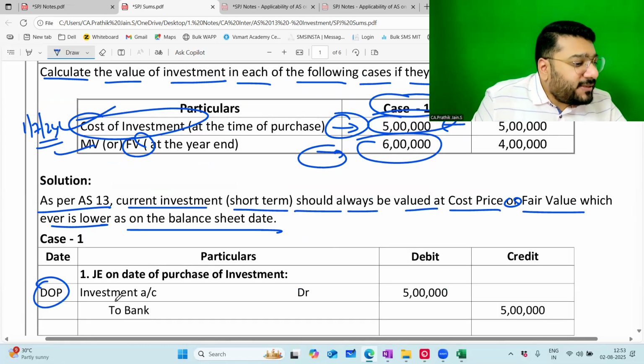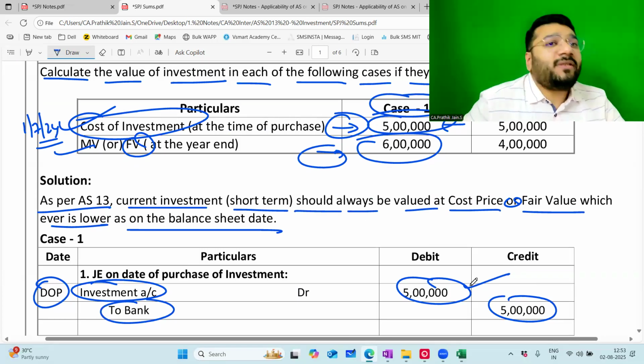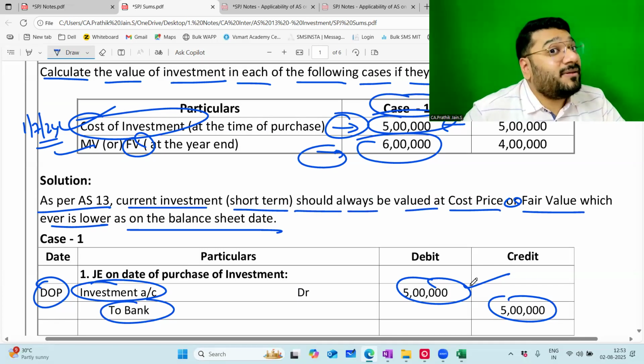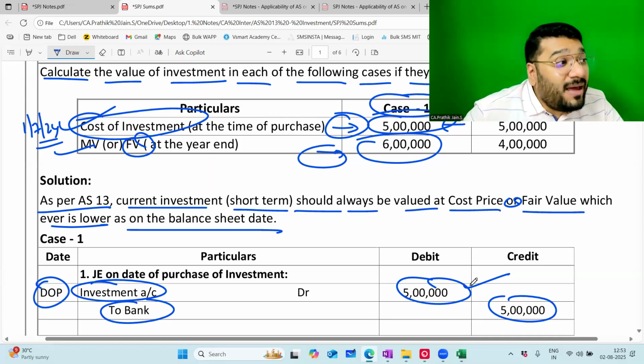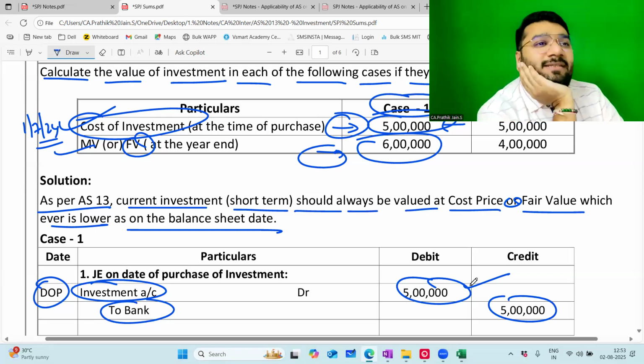On the date of purchase, investment account debit to bank 5 lakh. So this 5 lakh will go and sit in the investment ledger. This ledger will have what balance? Debit balance. Being a debit balance item, this will go sit where in the balance sheet? Asset side. So now it came into the balance sheet asset side.